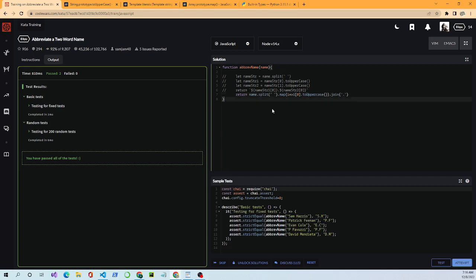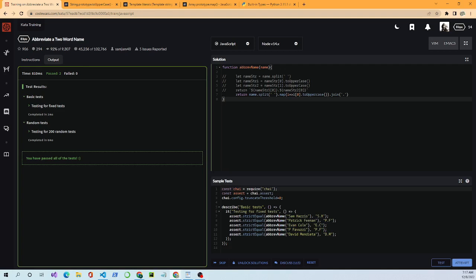Anyway, what this is: I use a return name.split. This splits it into 2 words, and map. Map is a built-in array function that creates a new array by calling a given function on each element in the array.